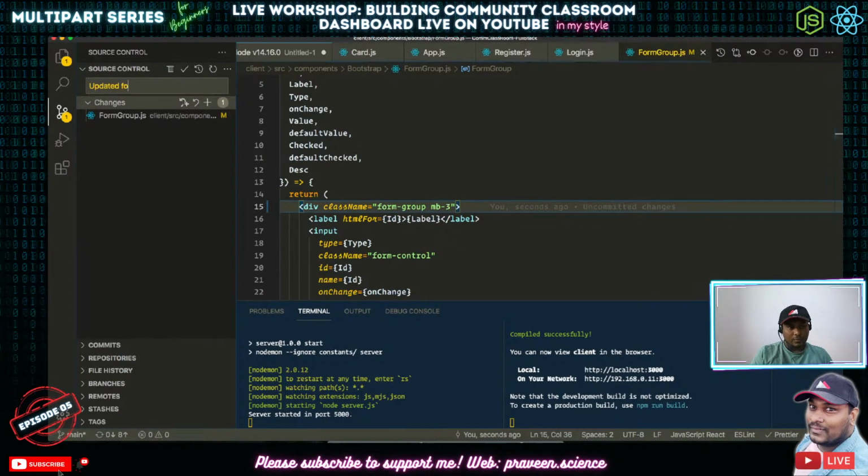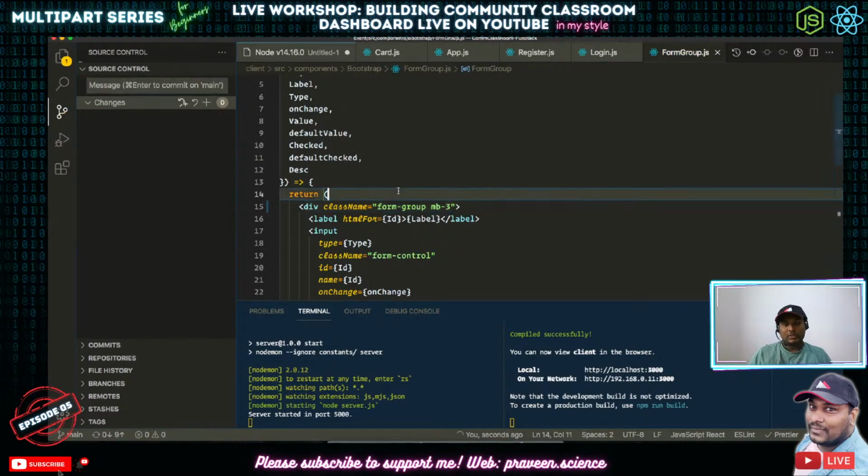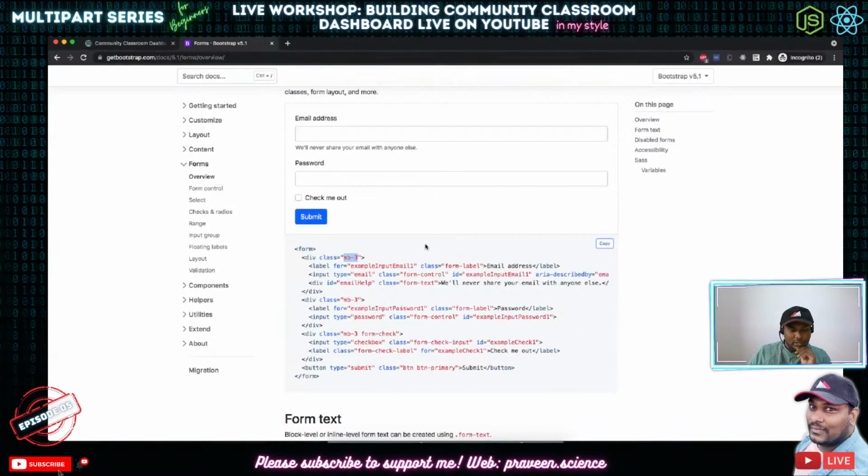updated form group to BS 5.1.1. Yeah, these kind of things we need to keep on doing. So I will check it out. So the repository is based out of the old version. So I guess we need to do a lot of changes in that.